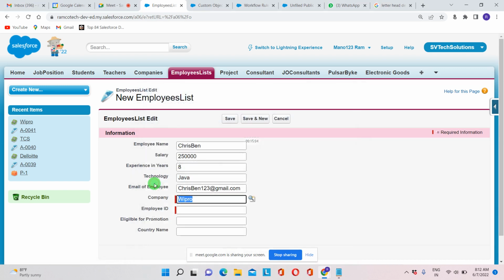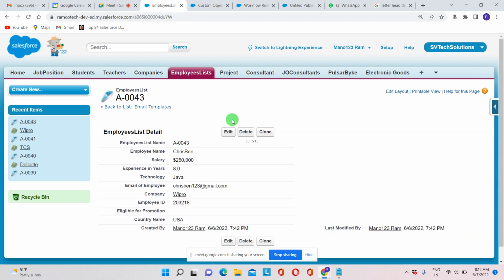Email eligible for promotion is not coming. Why? It goes to the email ID, right? It has to come for this one also, right?